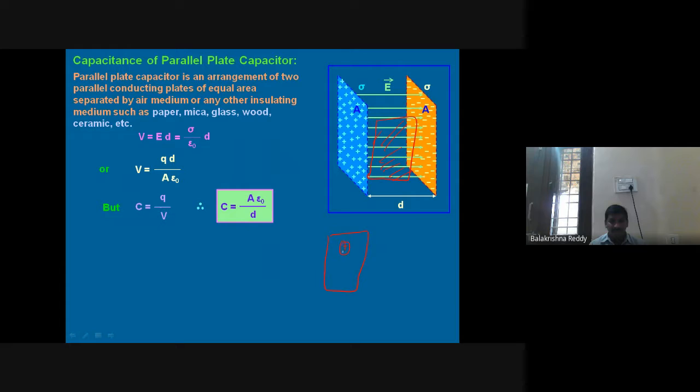If you take an insulating material, all the molecules are non-polar molecules. When an external field is applied from outside, in that insulating material a separation comes between the charges. All the positive charges will move towards the negative plate, and all the negative charges will move towards the positive plate. So this is the way